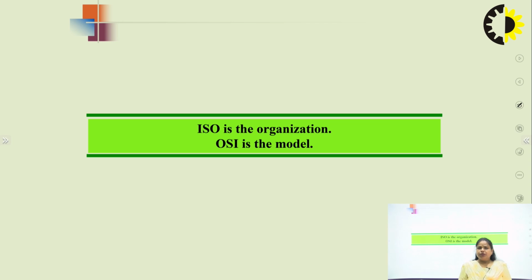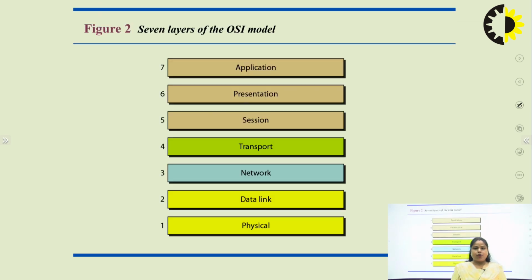When I'm talking about the OSI model, we can say OSI is a model and ISO is the organization which gives this model. As I told you with the real-time example, it consists of layers.